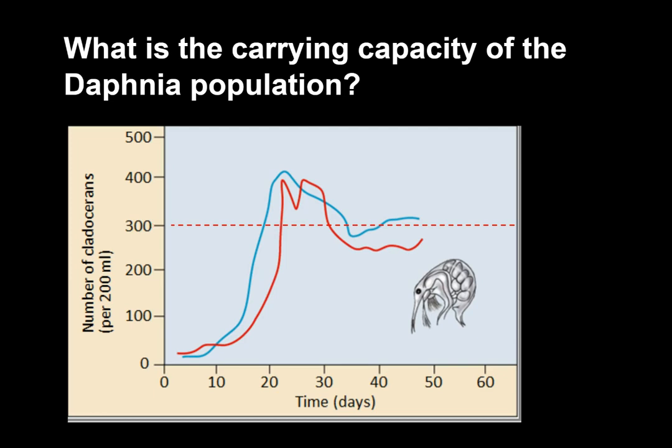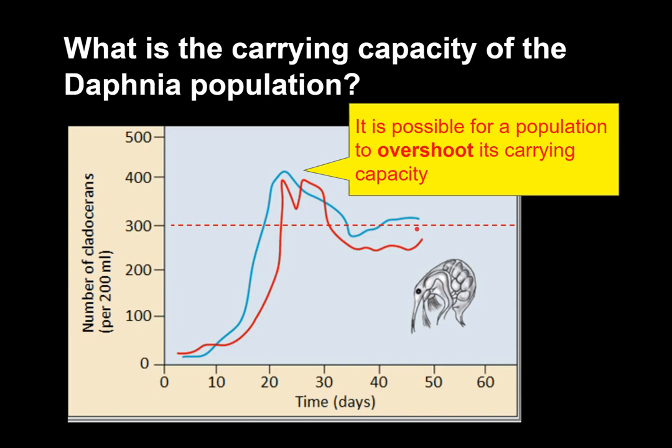While the population peaked around 400 individuals per 200 milliliters in both runs of the experiment, this population size couldn't be sustained. Carrying capacity, remember, is not the maximum population size, but the maximum population size that can be sustained long term. As we can see from the Daphnia, it is possible for a population to overshoot its carrying capacity, and some conservationists worry that we humans have overshot ours.